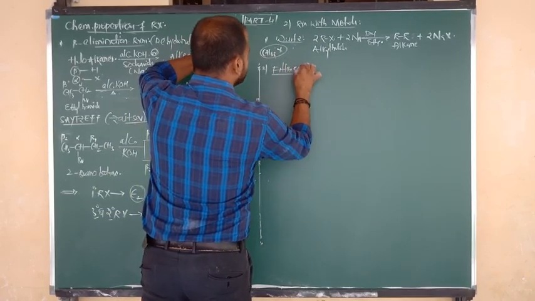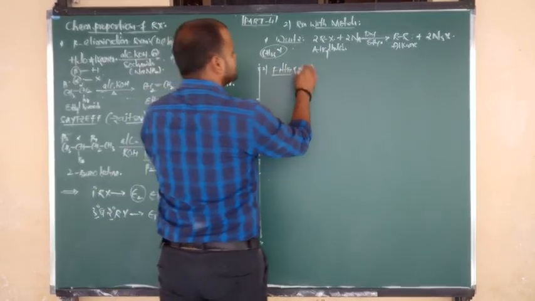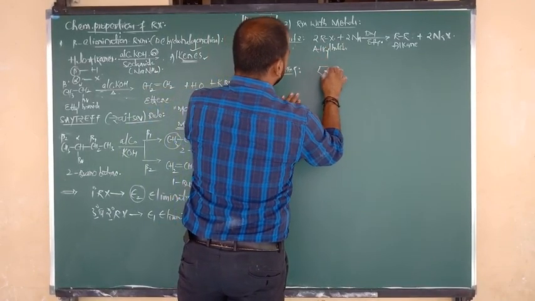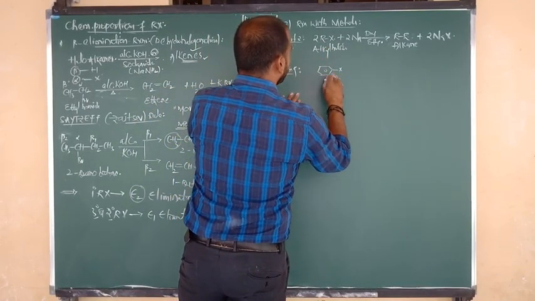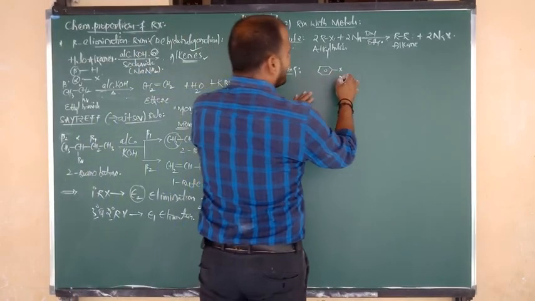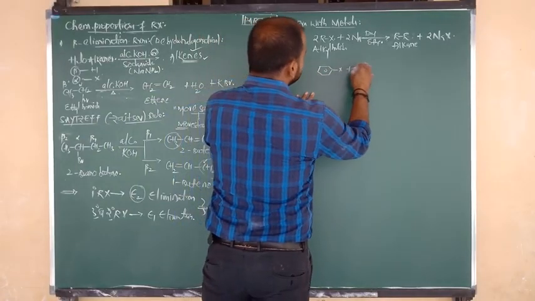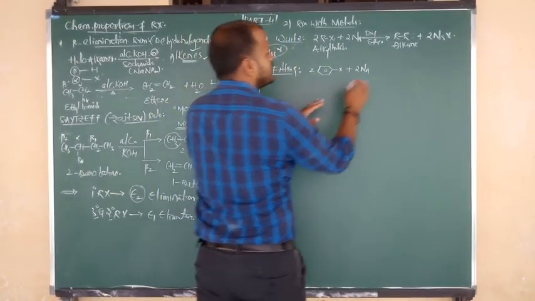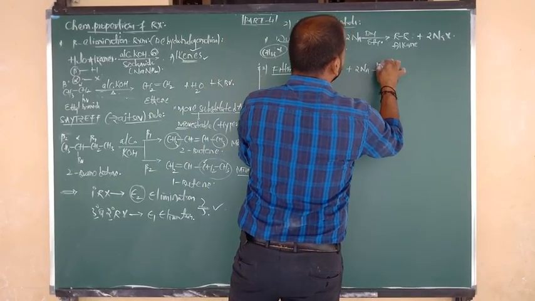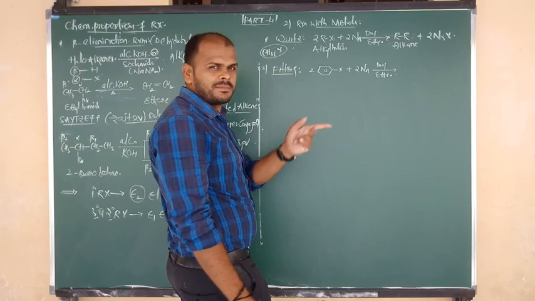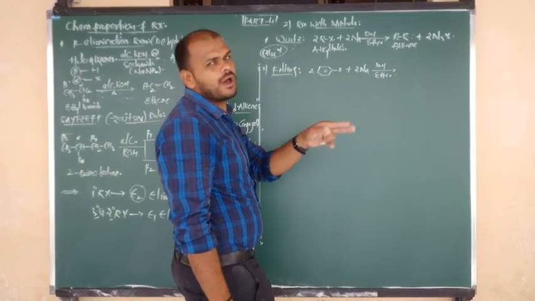In Fittig reaction, what is the raw material or starting material we have to consider? That is nothing but aryl halides, benzene with a halogen connected, like chlorobenzene, bromobenzene. So aryl halides or haloarenes react with what? Sodium metal, again 2 moles. The reaction takes place in presence of dry ether, and the product is nothing but biphenyls or diphenyls or diaryls.